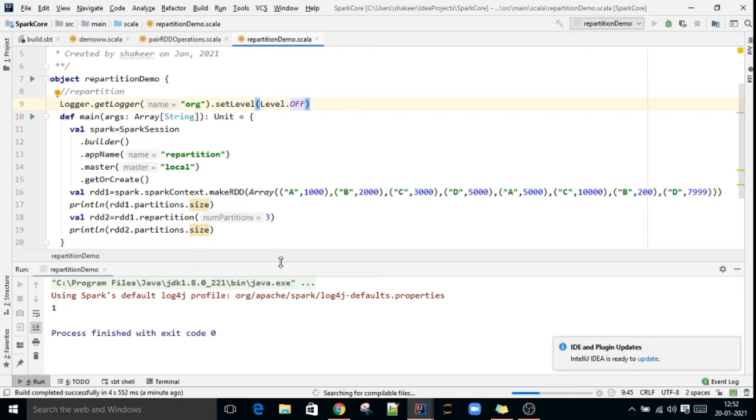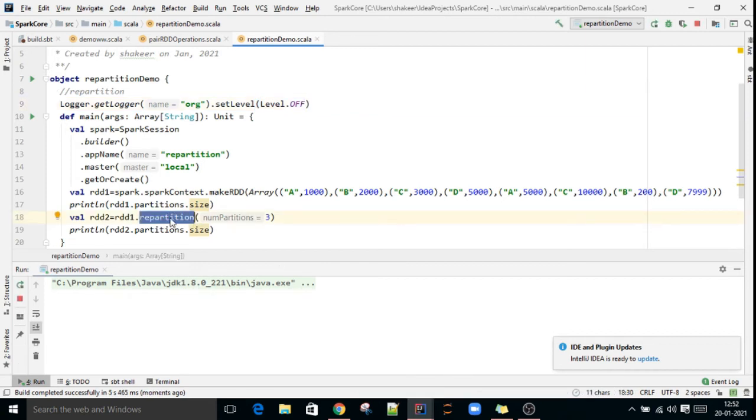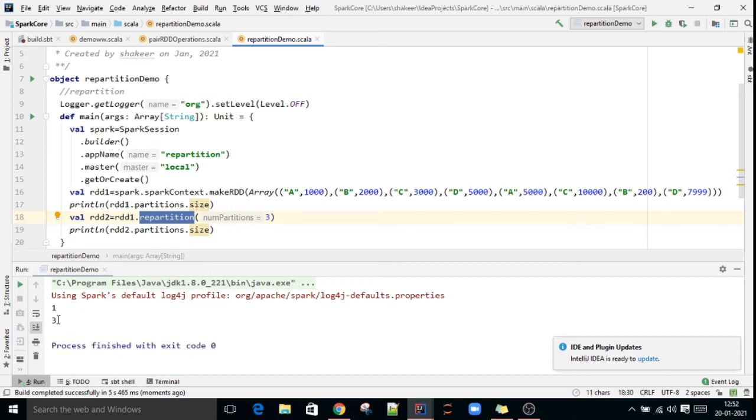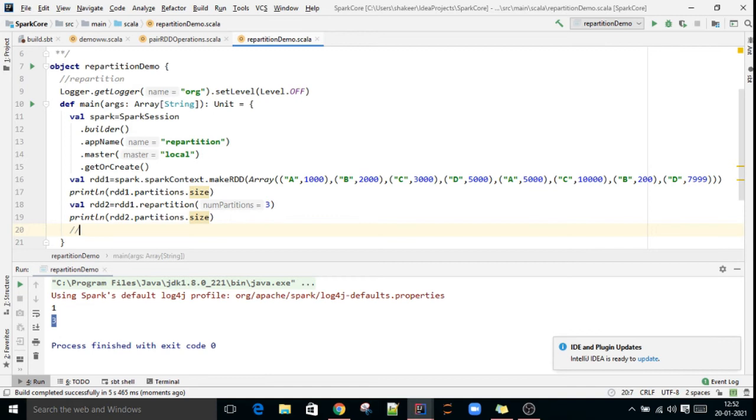Earlier it had one partition. Now using the repartition transformation, we are increasing that from 1 to 3. So now there are 3 partitions. This is the example for repartition.